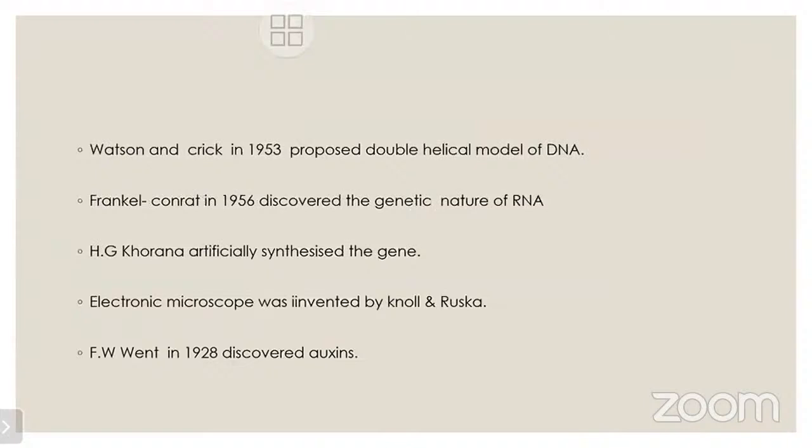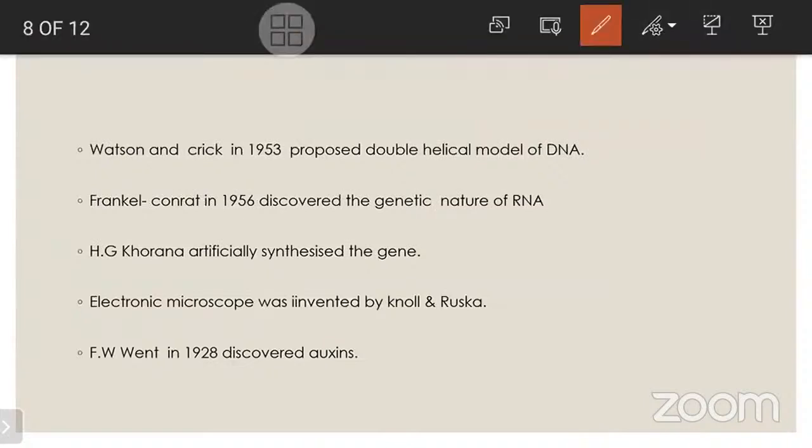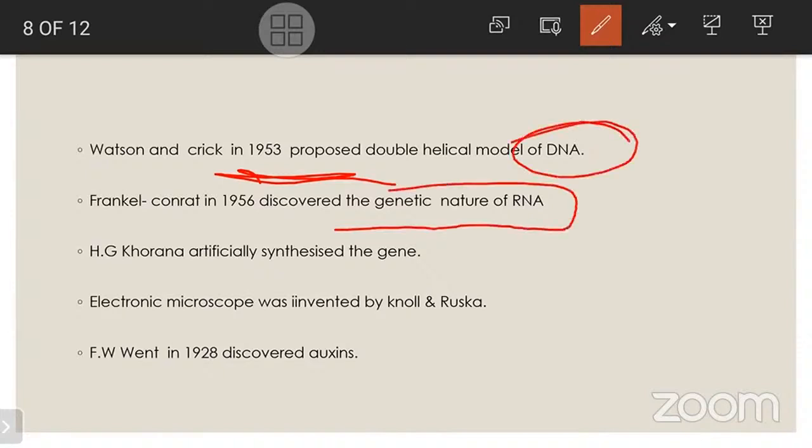So Watson and Crick in 1953. This is important. Watson and Crick in 1953 proposed the double helical model of DNA. Next, Franklin Conrat in 1956 discovered the genetic nature of RNA. Before that, only DNA was thought to be the genetic material. DNA and RNA are there, but the genetic nature of RNA was discovered by Franklin Conrat in 1956.